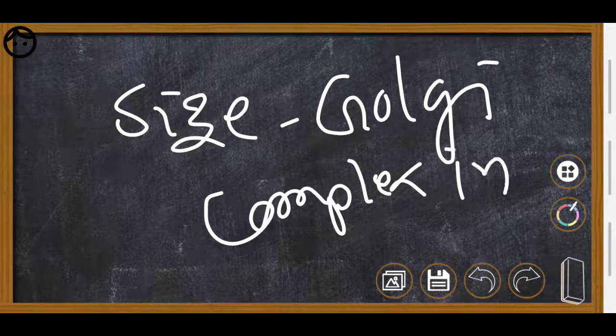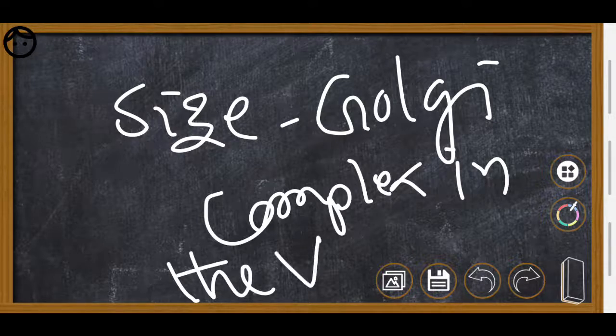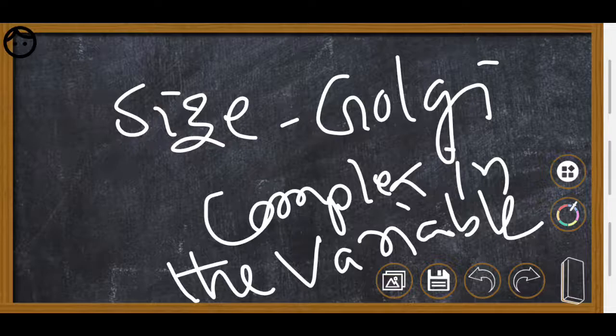From this you understood that the size of the Golgi complex organelle is variable from one type of cell to another. We have nerve cells, muscle cells, gland cells, so many types of tissues and cells in our body. Every cell has a Golgi complex, but they differ in size as per the type of cell.